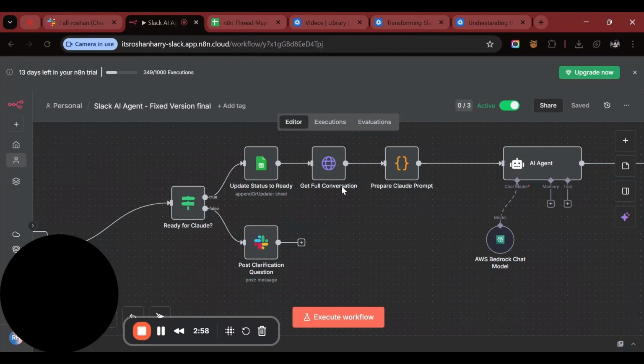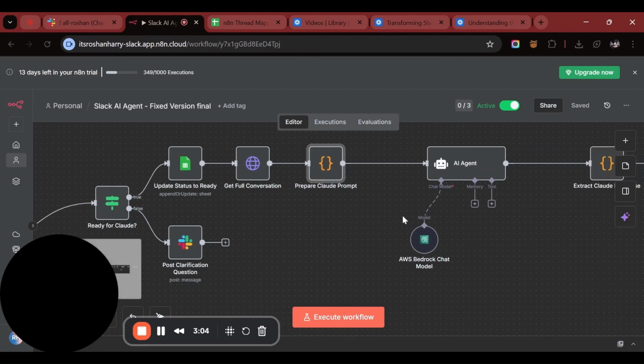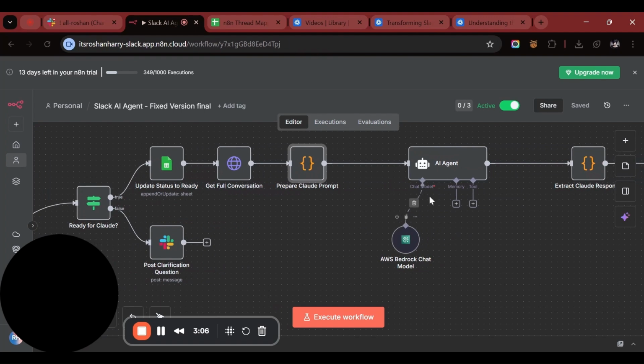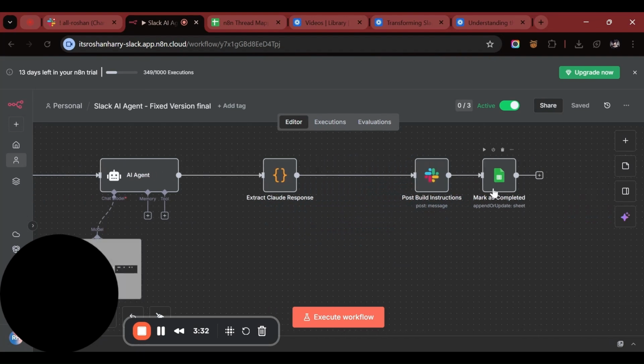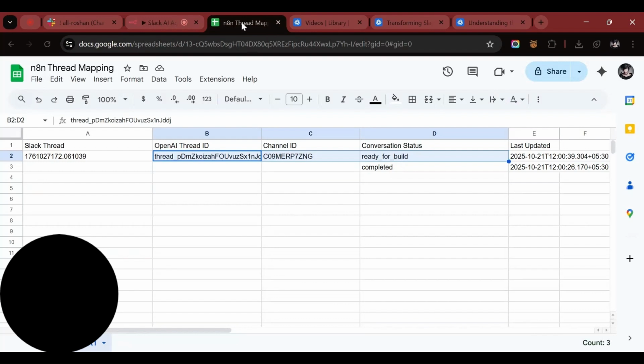It then pulls the entire conversation history, formats it into a detailed prompt, and sends it to Claude via AWS Bedrock. And here we have extract Claude response and post build instructions. Here it posts the complete build instructions back to the Slack thread and marks the conversation as completed. Here you can see in the Google Sheets, it marks the conversation as completed.